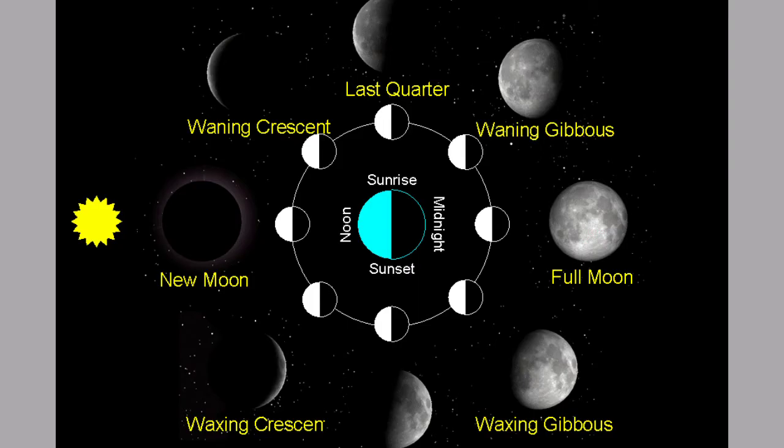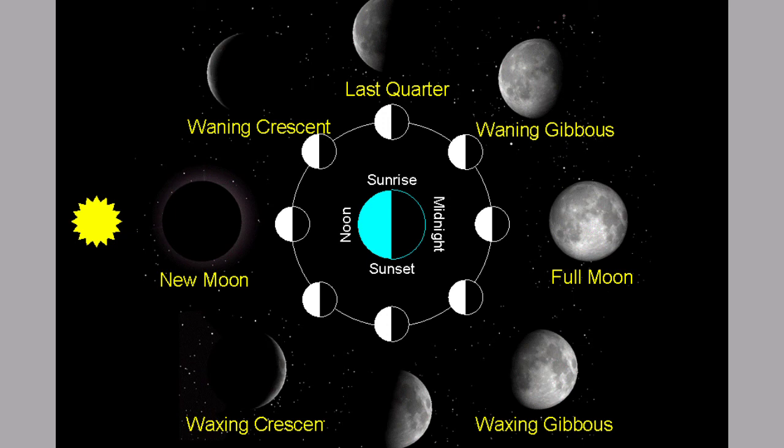When the Moon is fully lit, it is called full moon or Purnima. After 15 days, the Moon is completely dark. It is called new moon or Amavasya. The terms waxing and waning are used to describe the growing and thinning phases of the Moon.